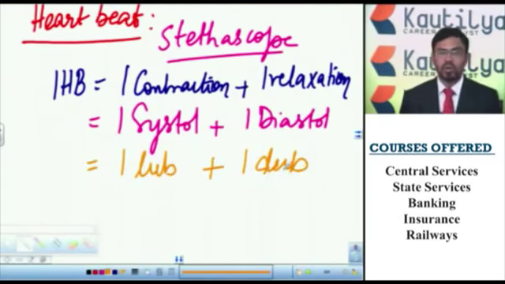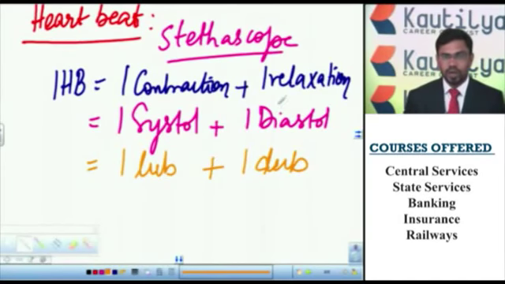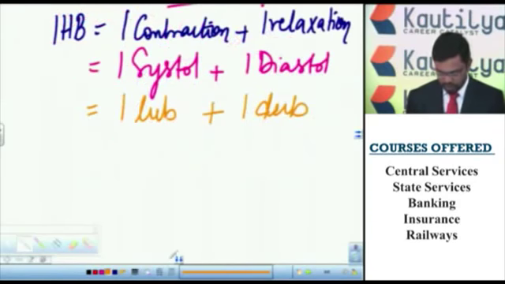We have a sound during contraction, that is lub, and a sound called dub during relaxation. So one contraction and relaxation constitutes one heartbeat.